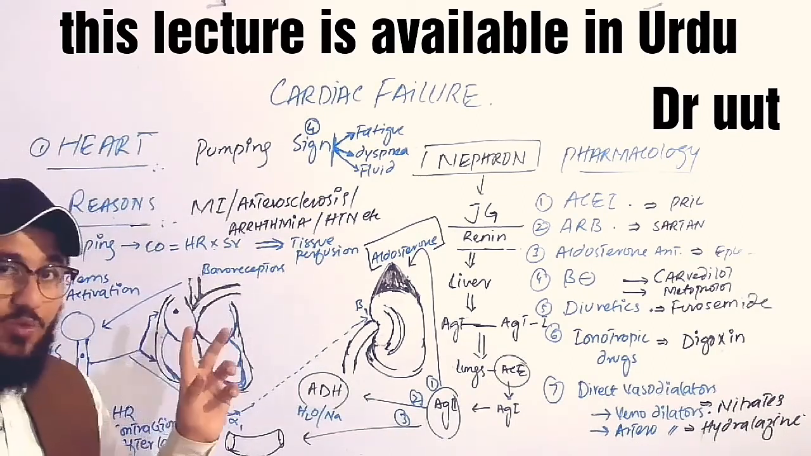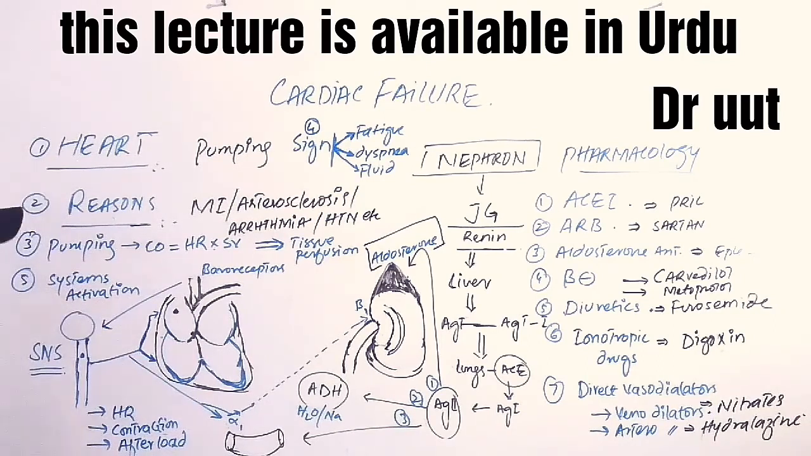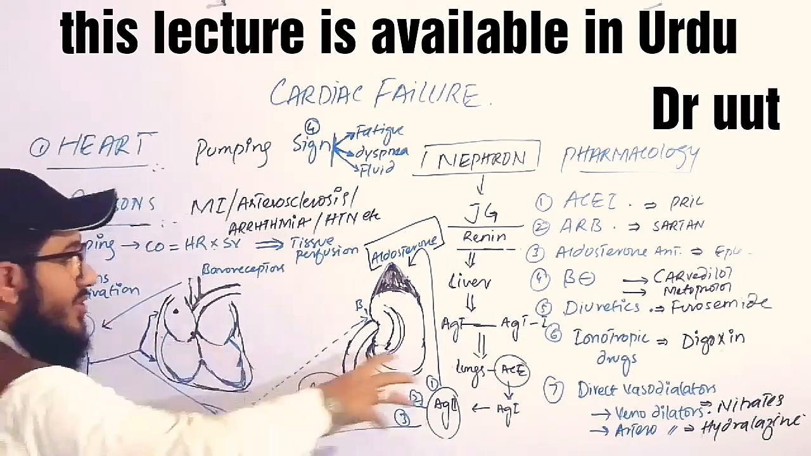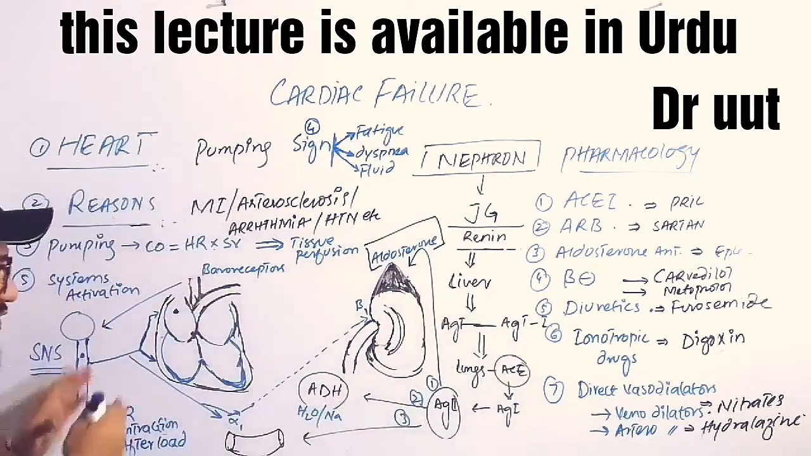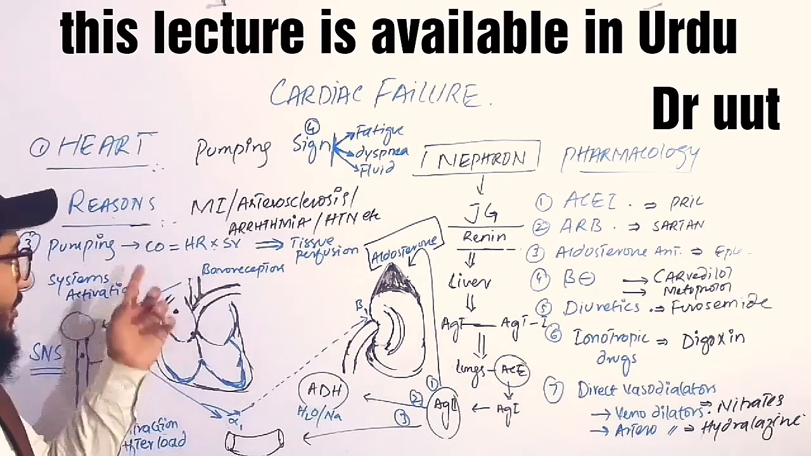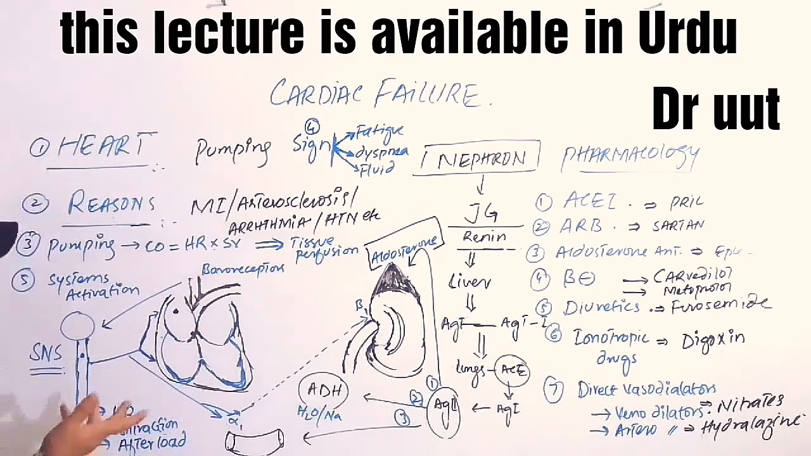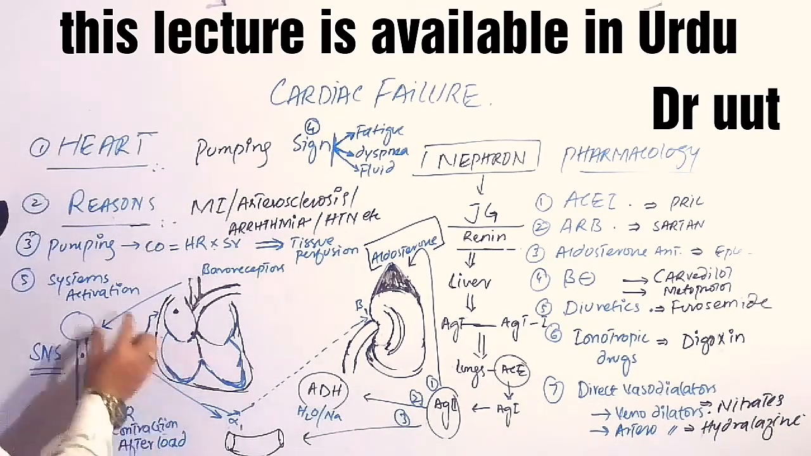So like this, what will happen? Two systems in the body will activate. One is called the sympathetic nervous system, and another one is called the RAS system. By these two systems, the heart will regain the normal cardiac output. What is the mechanism through which it is regaining the cardiac output? Well, first the sympathetic nervous system.